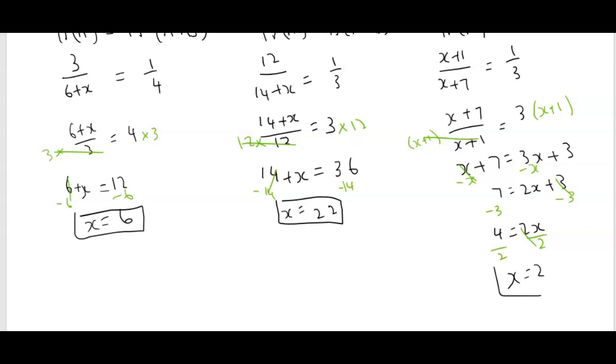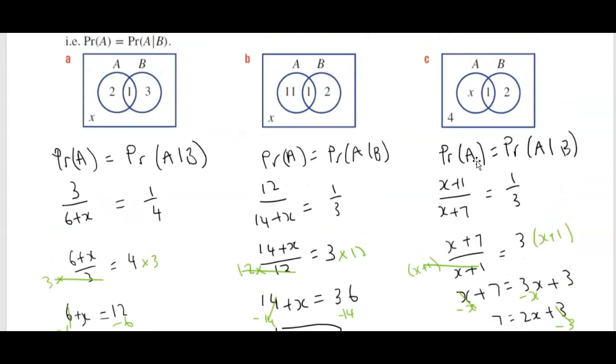A little bit harder for that one. But let's check our answer. 2 plus 1 is 3. 2 plus 7 is 9. So 3 over 9 is equal to a third, which is good. And I think that's our last question.